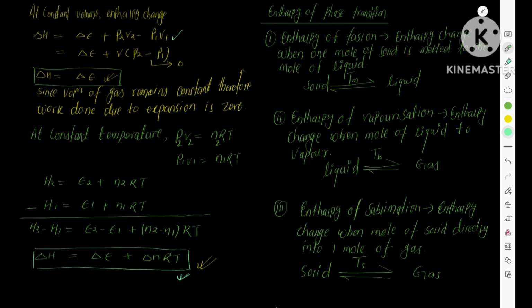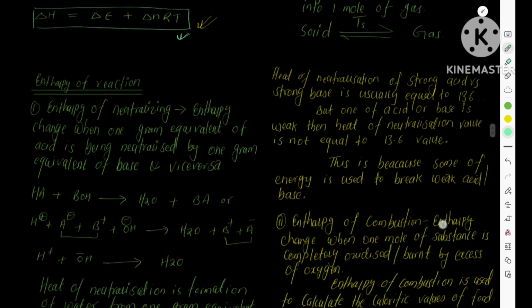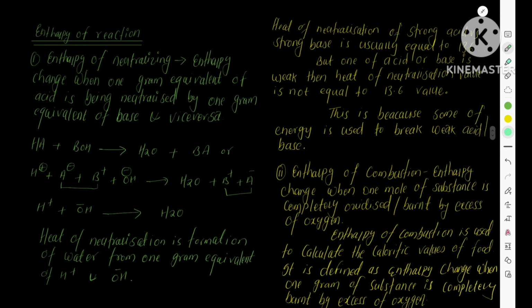Similarly, enthalpy of vaporization is the enthalpy change when 1 mole of liquid is converted into vapor. Similarly, you can define enthalpy of sublimation: enthalpy change when 1 mole of solid is directly converted into 1 mole of gas.